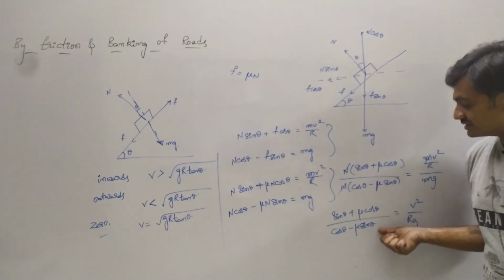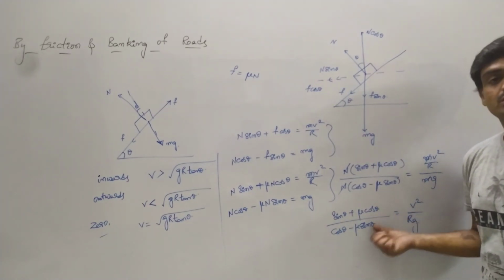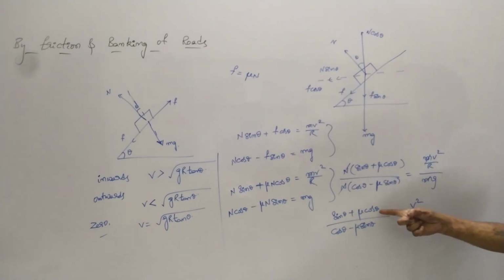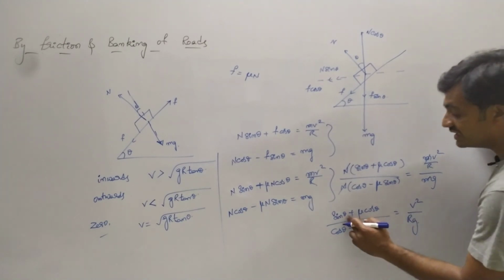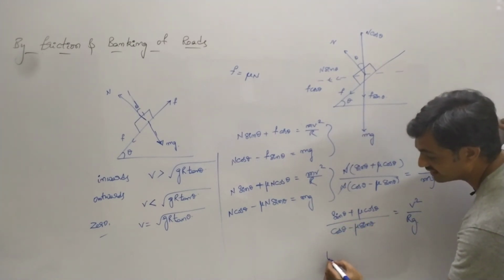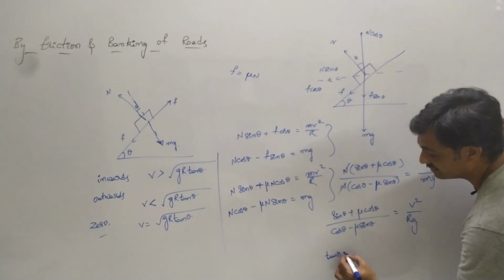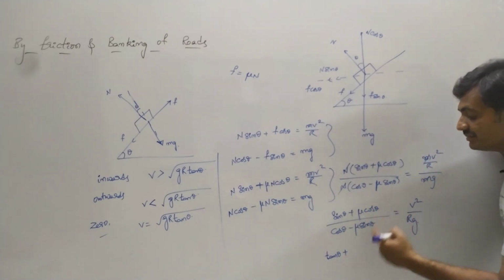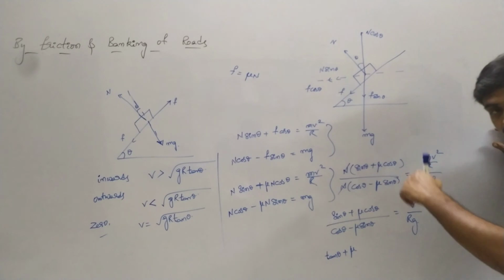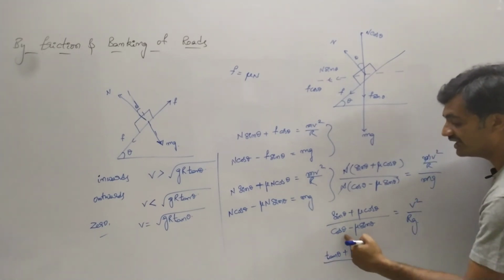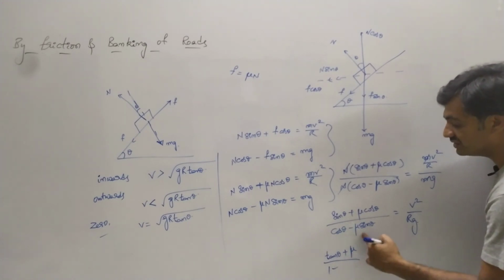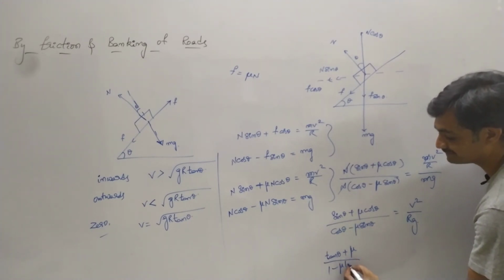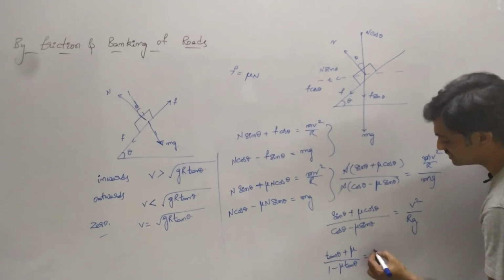Now let us divide numerator and denominator by cos theta. Sin theta by cos theta is tan theta plus mu into cos theta by cos theta, which is 1, and again cos theta by cos theta is 1, minus mu into sin theta by cos theta, which is tan theta, equals v square by r g.